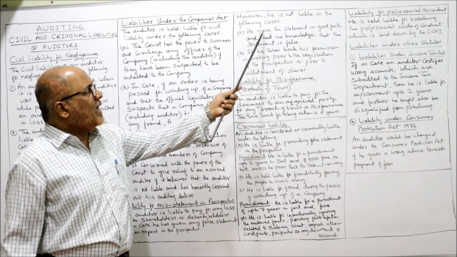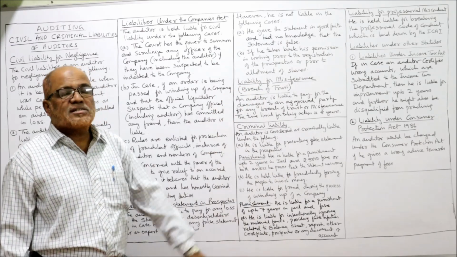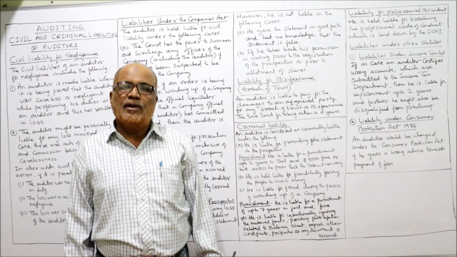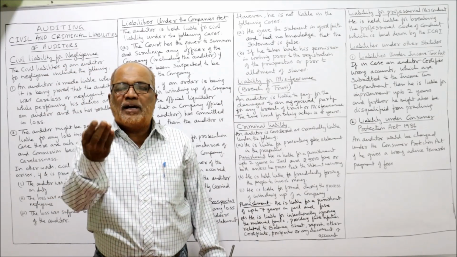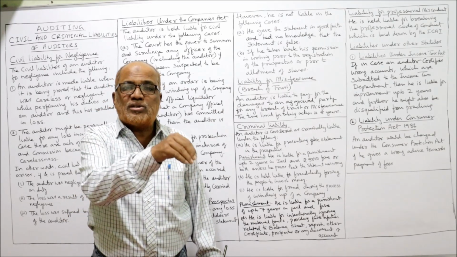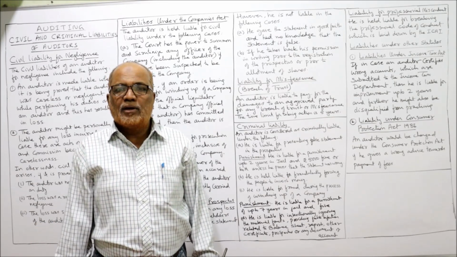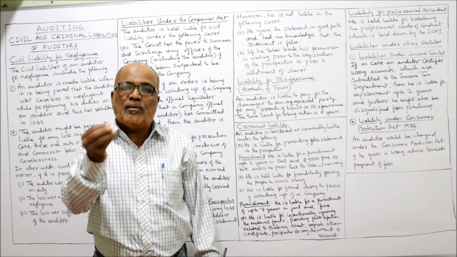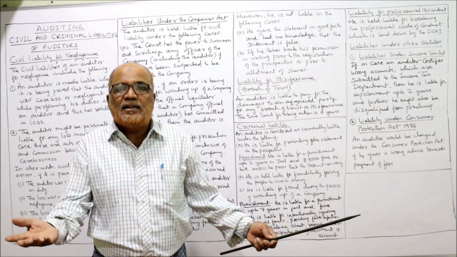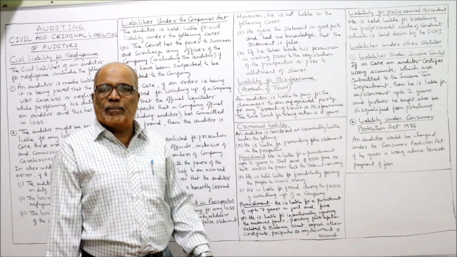What are they? First, he gave the statement in good faith and had no knowledge that the statement is false. When the auditor gave the statement in the prospectus, he was in good faith. He thought that it was correct, but ultimately it was proved wrong. So there is no intention of giving a misstatement. An unintentional false statement has occurred. In that case, the auditor is not liable.